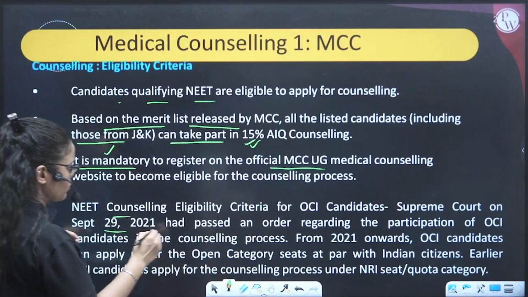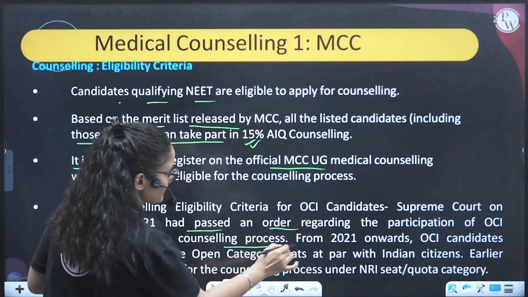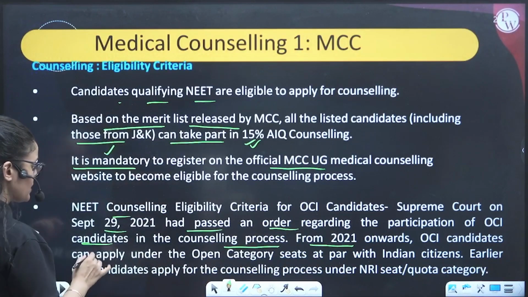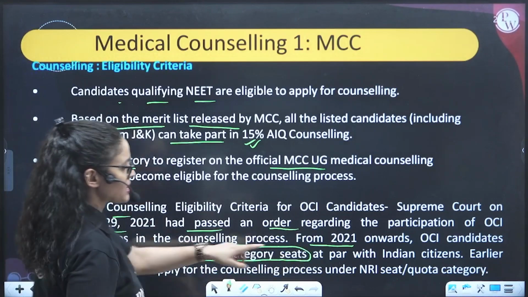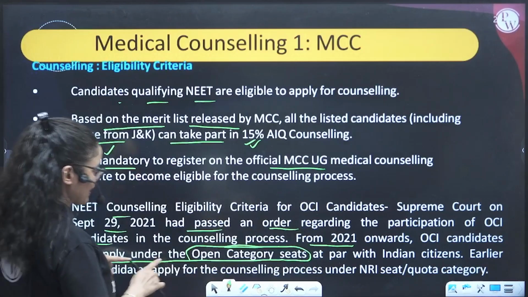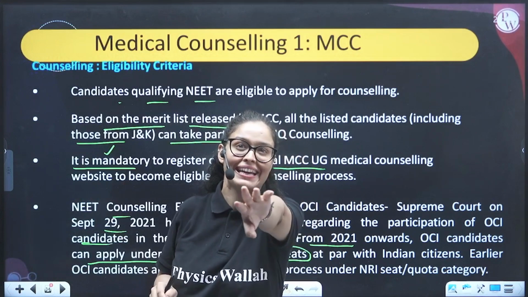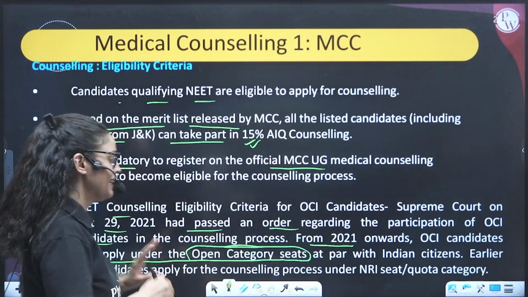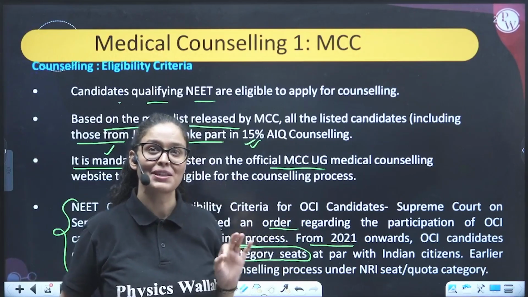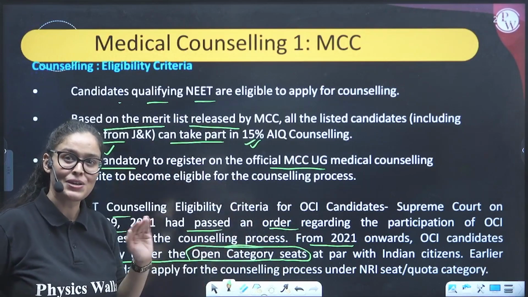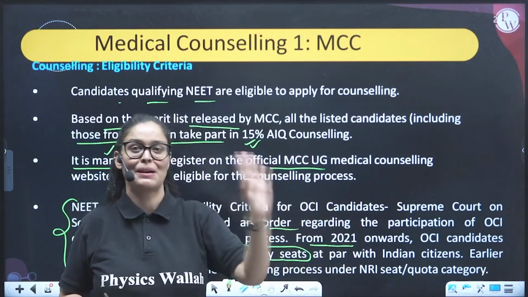The Supreme Court, on 29/2021, passed an order regarding the participation of OCI candidates in the counseling process. From 2021 onward, OCI candidates can apply under the open category seats as per Indian citizens. Earlier, OCI candidates applied for the counseling process under the NRI quota. So now this is good for NRI. If you are NRI and you have OCI, you can go for the counseling with the open seats. You don't have to go for the NRI seat only or quota category. You can apply for the open category.